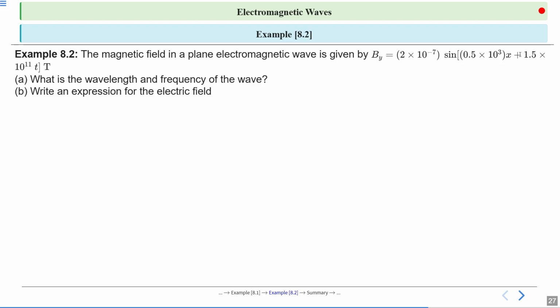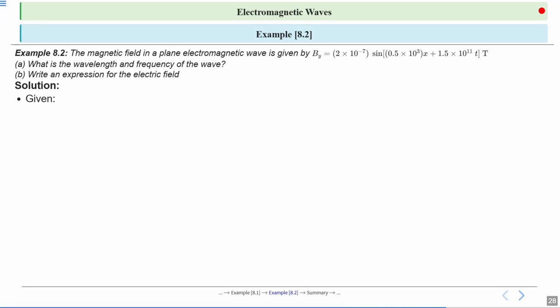If in the argument there is a positive sign, a plus, that means the wave is moving in the negative direction. Which negative direction? This x. So this 0.5 into 10 to the power 3 is given k. 1.5 into 10 to the power 11 t, so this 1.5 into 10 to the power 11 is omega. What is the wavelength and frequency of the wave? And write an expression for the electric field also.